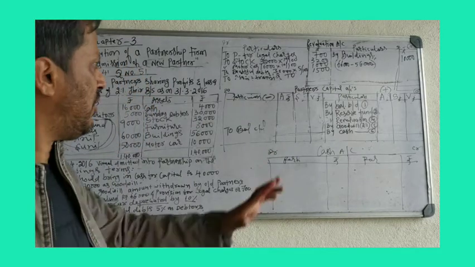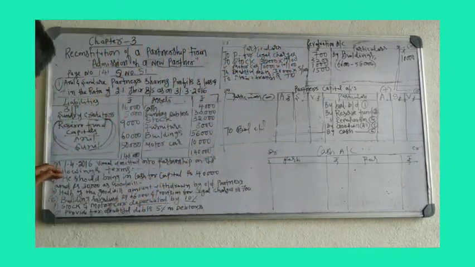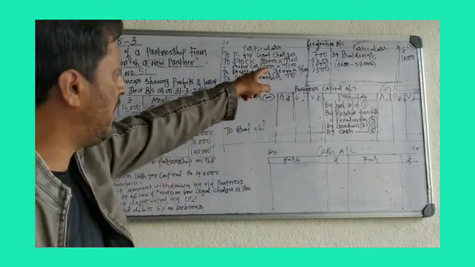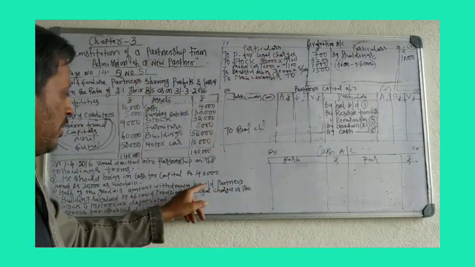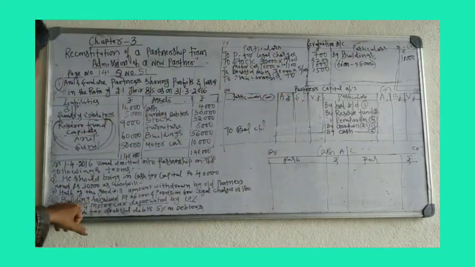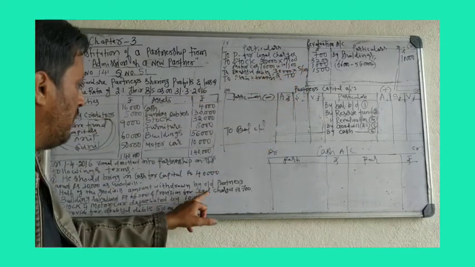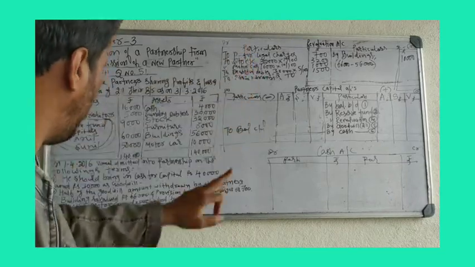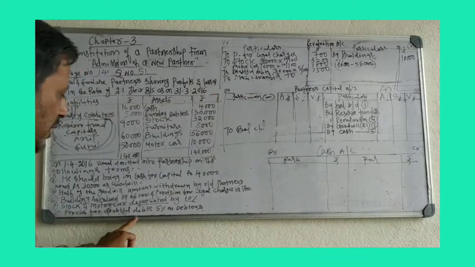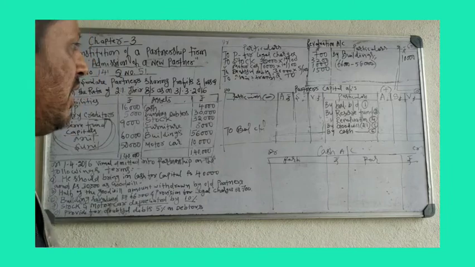Now, first you have to prepare the revaluation account. Revaluation entries, where will you get them? You will get them from the adjustments. See, the first adjustment belongs to capital and goodwill. Don't take it in the revaluation account. Second adjustment, half of the goodwill withdrawn. That also don't take in the revaluation account. They do not belong to assets. Third adjustment, building revalued. Building value increased here, take on the credit side. The provision for legal charges is an expense, take on the debit side. Stock and motor car depreciated is a loss, take on the debit side. Provide for doubtful debt 5% on debtors is a loss, take on the debit side. So we have taken all the revaluation entries.